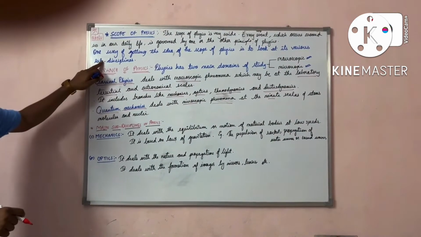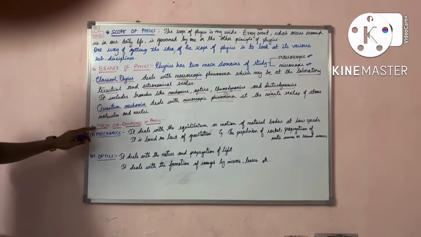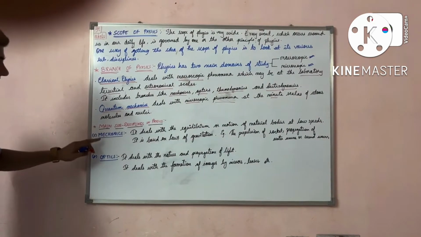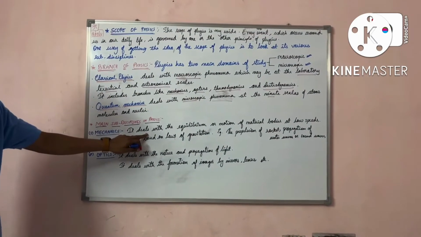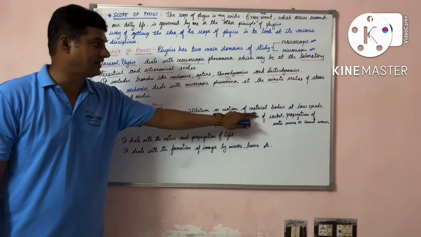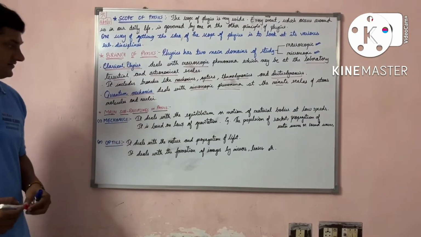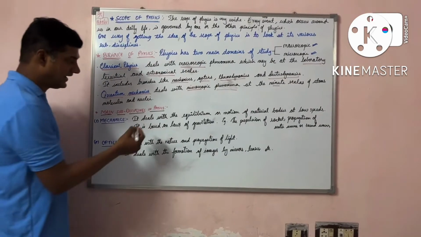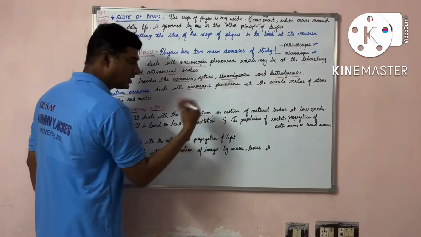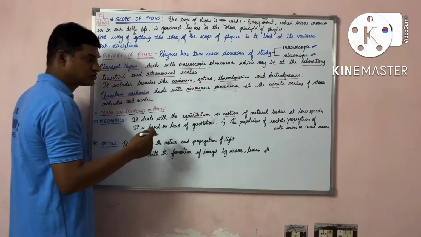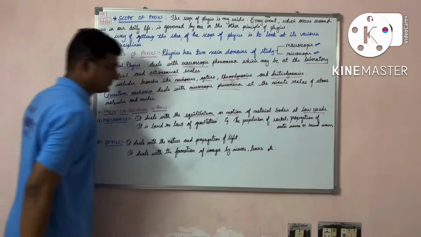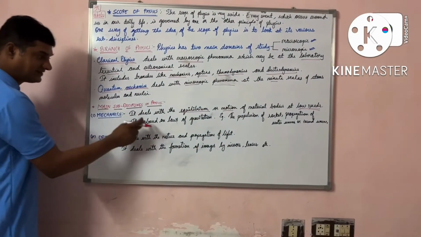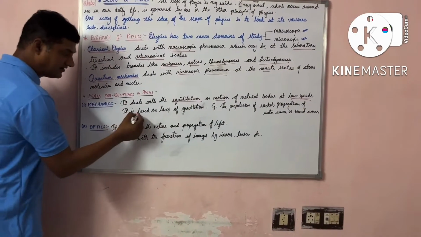Now, coming to the main sub-disciplines in physics, the first one is mechanics. It deals with the equilibrium or motion of material bodies at low speeds. What is it going to deal with? The equilibrium or the motion of bodies at low speeds.